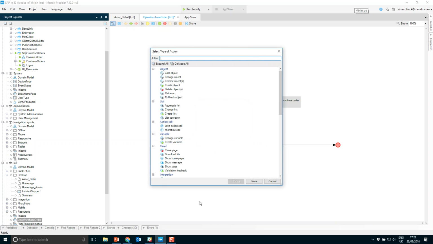And as you can see in this activity workbench, we have a far greater, richer set of activities compared to the web modeler, because in the desktop modeler, we might need certain features that we might not necessarily want a business user in the web modeler to use, such as calling out to Java actions, calling out to REST services or SOAP services. We've restricted these so that they can be made available at certain periods and be controlled when those are being used.